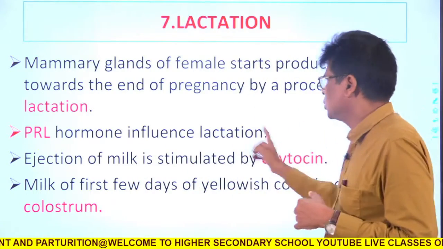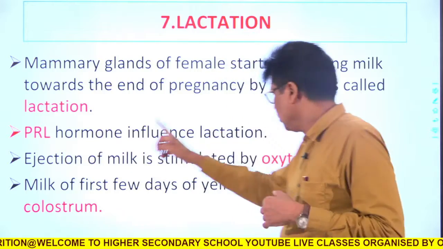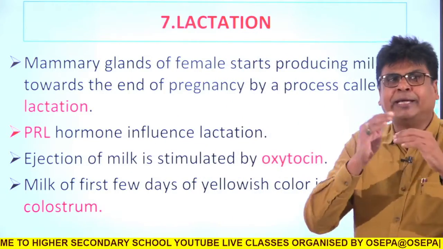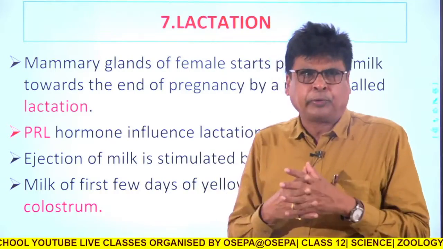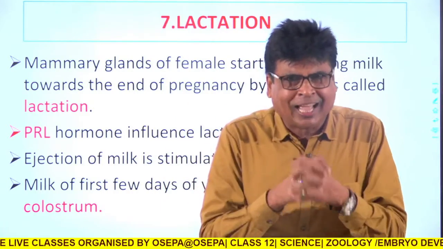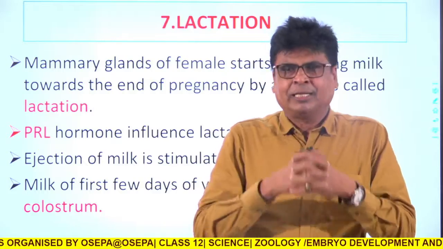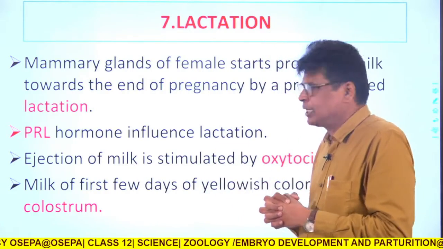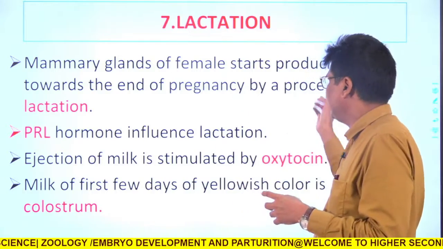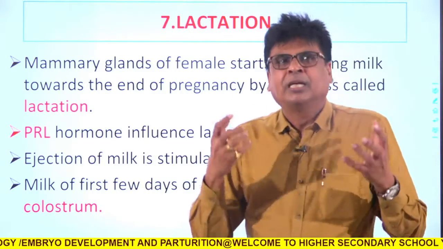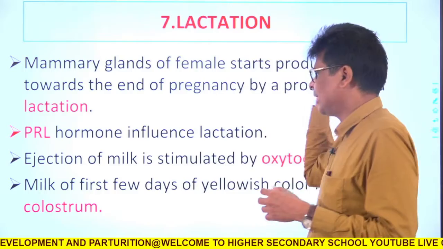So both hormones, prolactin from the anterior pituitary and oxytocin from the posterior pituitary, combinedly act and help in secretion of milk from the mammary gland. Secretion of milk from the mammary gland for nourishment of the baby is called lactation.